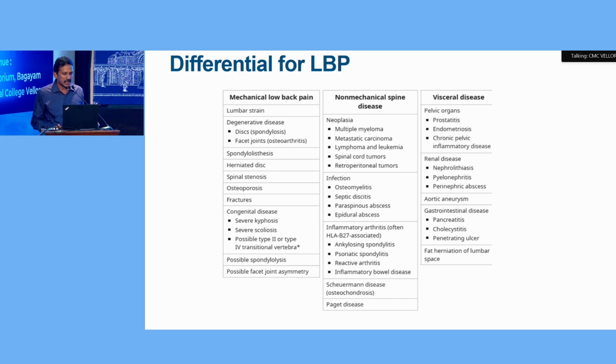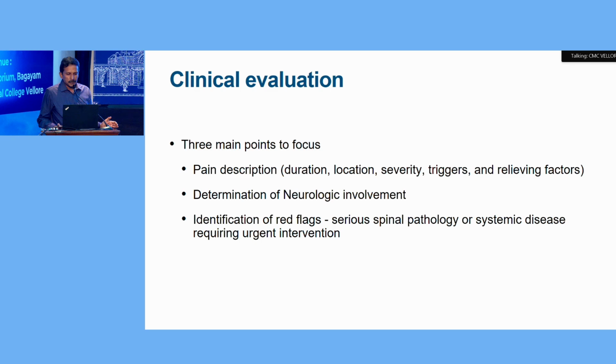Non-mechanical spine diseases can range from neoplasia, infection, inflammatory arthritis, and Paget's disease. Visceral diseases like pelvic organ disease, such as prostatitis and endometritis, can present as low back pain. Similarly, renal diseases like nephrolithiasis or pyelonephritis can present as flank pain or back pain. Aortic aneurysm can present as back pain.